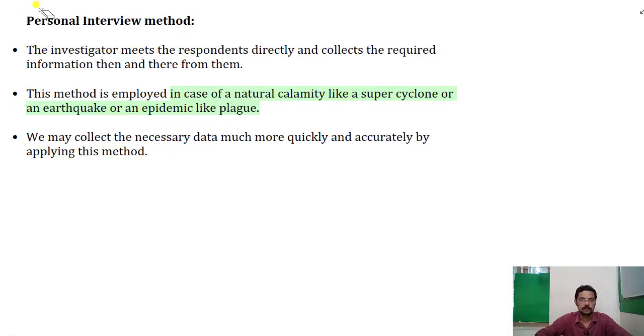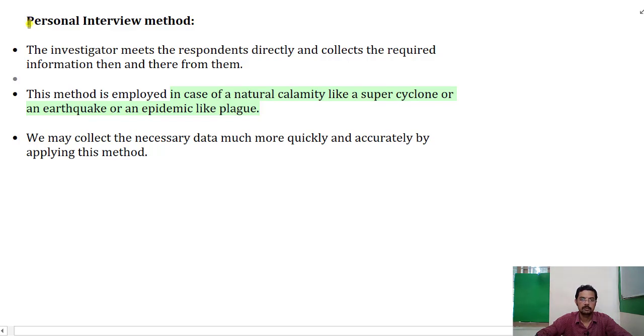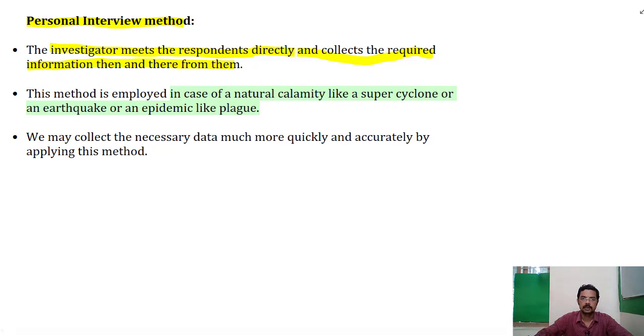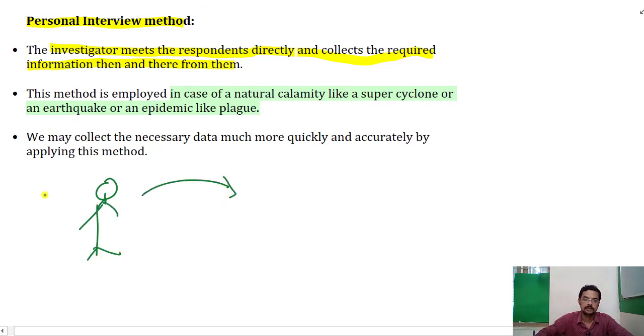In the personal interview method, the investigator meets the respondents directly and collects the required information directly from the people. So that is what is done. Say, for example, this is the interviewer. He will be directly meeting the respondents.